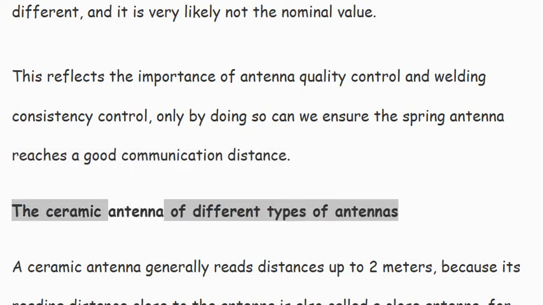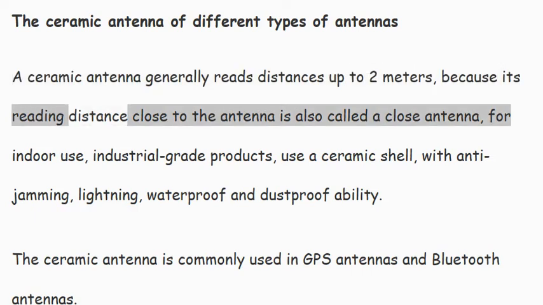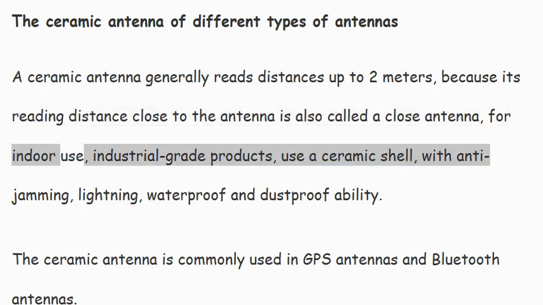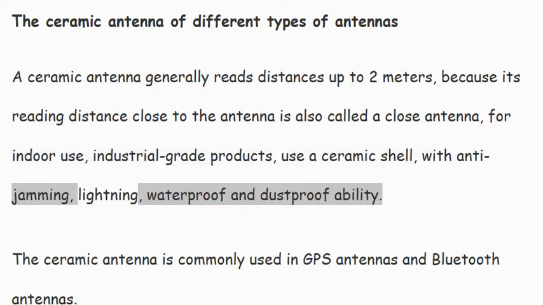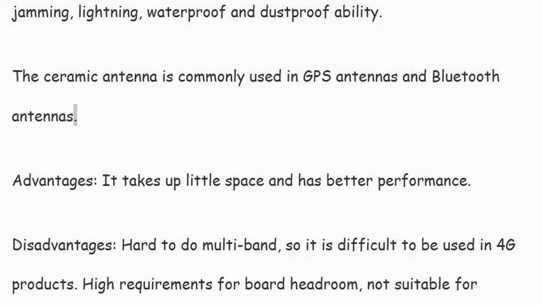The ceramic antenna of different types of antennas. A ceramic antenna generally reads distances up to 2 meters, because its reading distance is close to the antenna, it is also called a close antenna. For indoor use, industrial-grade products use a ceramic shell with anti-jamming, lightning, waterproof and dustproof ability. The ceramic antenna is commonly used in GPS antennas and Bluetooth antennas. Advantages: it takes up little space and has better performance.